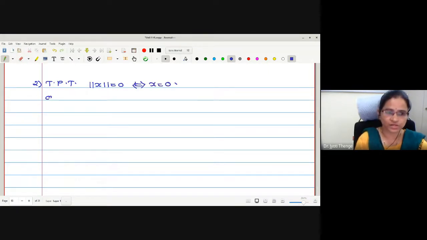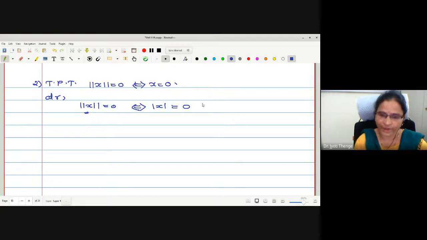Let us try to prove this. What is the meaning of norm of x? We have norm x defined as mod x. Therefore, may I write directly norm x equal to 0 implies and is implied by mod x equal to 0, replacing the definition?